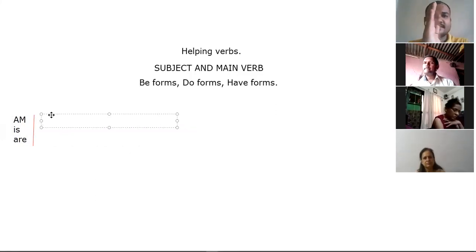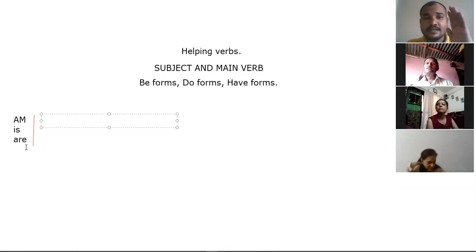Past, present, future: Bhutkal, Vartaman Kal, Bhavishyat Kal. So past, present, future. So am, is, are are in the present tense.